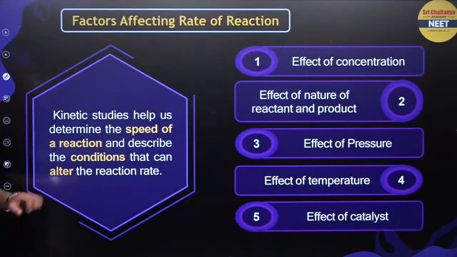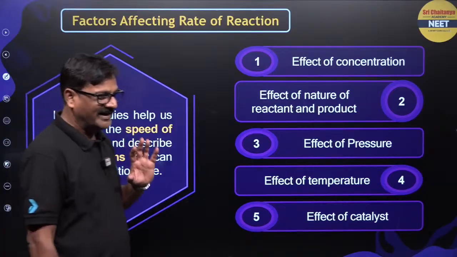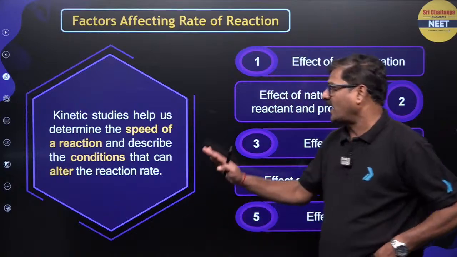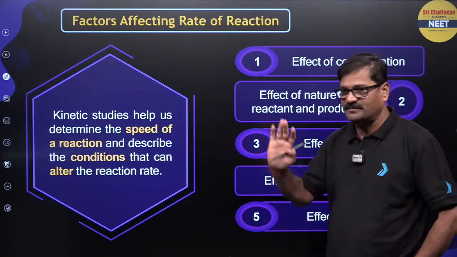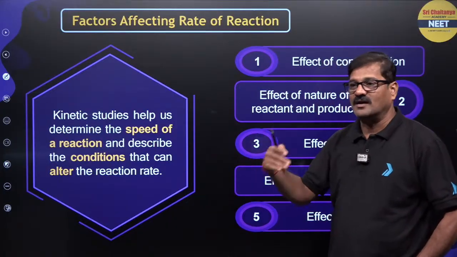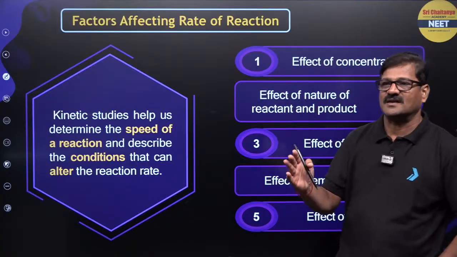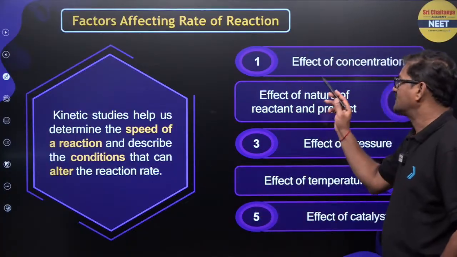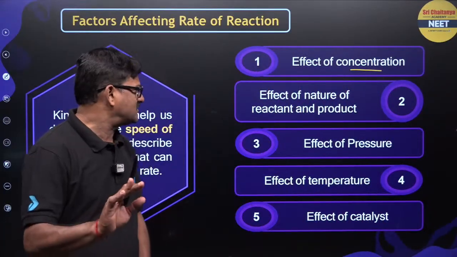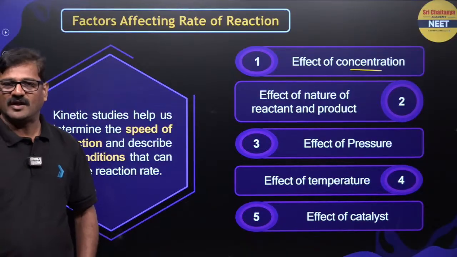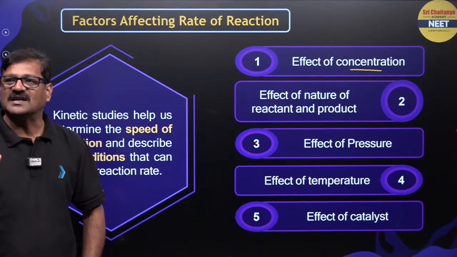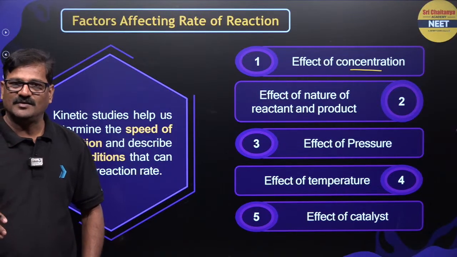And also the factors that are affecting the rate of a reaction. I want to say it is super important. Kinetic studies help us to determine the speed of a reaction and describe the conditions that can alter the rate of a reaction, the factors that affect the rate of a reaction. The first one is the effect of concentration. And the nature of reactants is also very important. You have ionic compounds, you have covalent compounds. And the physical state is also very important.